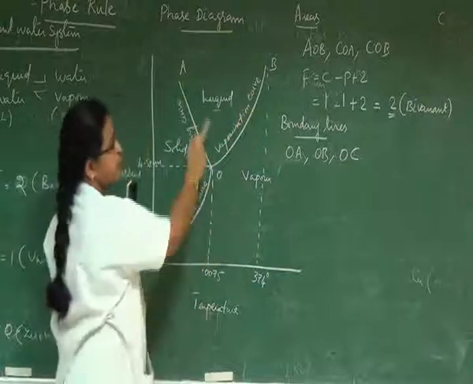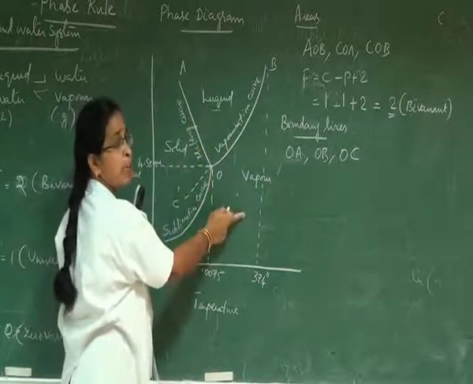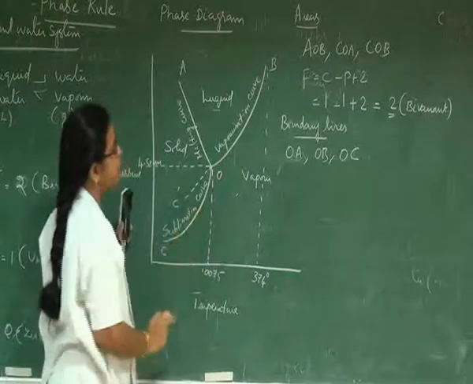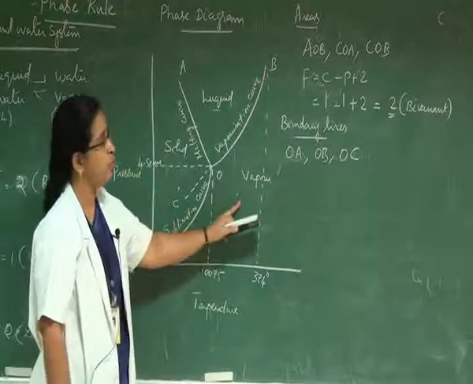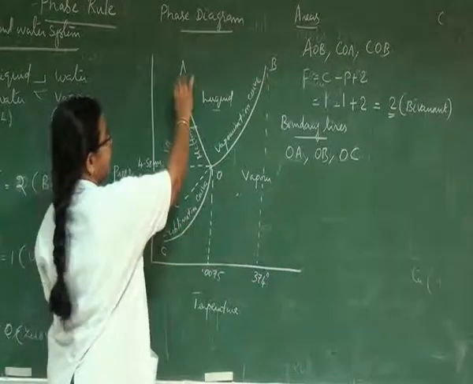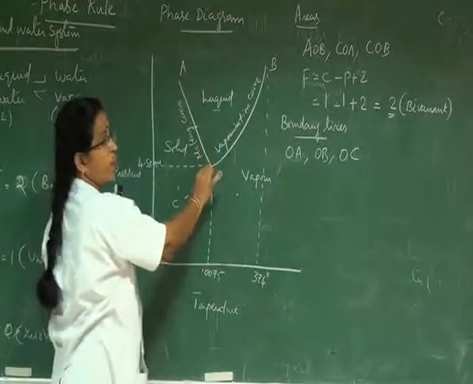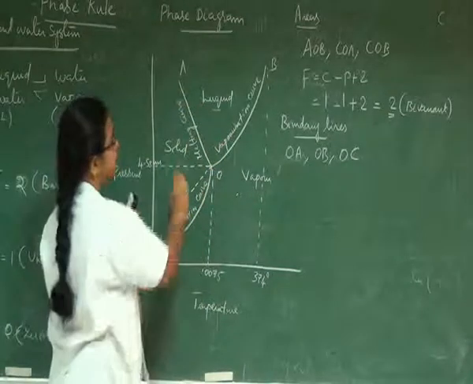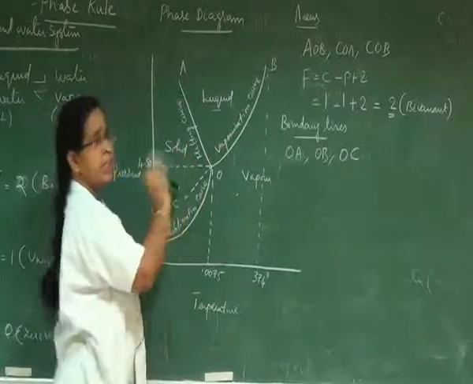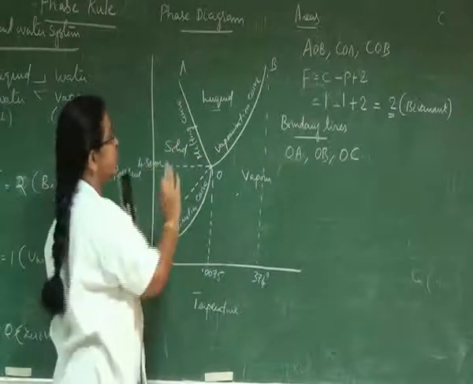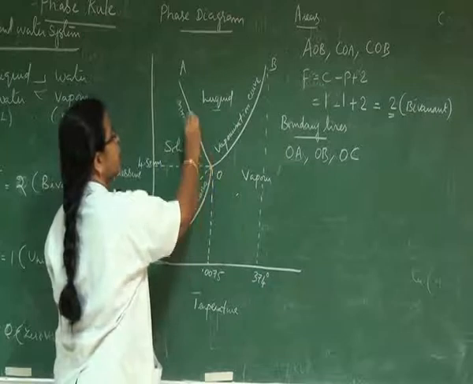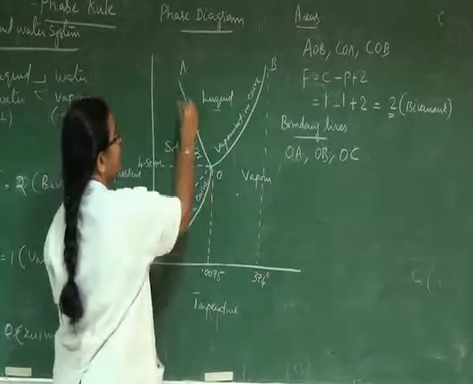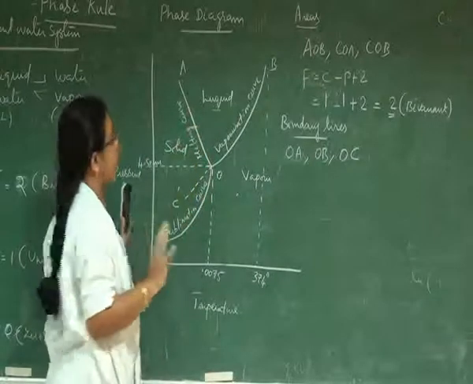OB is a boundary line which explains the equilibrium between liquid and vapor. Similarly, OC is a boundary line which explains the equilibrium between solid and vapor. Considering the boundary line OA, the two phases solid and liquid are in equilibrium, which means the two phases can be interchanged or interconverted at any point along the boundary line.